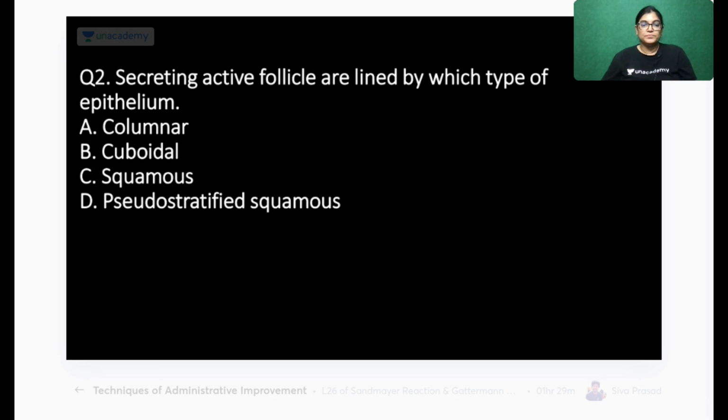Secretory active follicle is lined by which of the following epithelium? Whether it is columnar, cuboidal, squamous, or pseudostratified squamous epithelium. Four options are there, mark the correct answer.